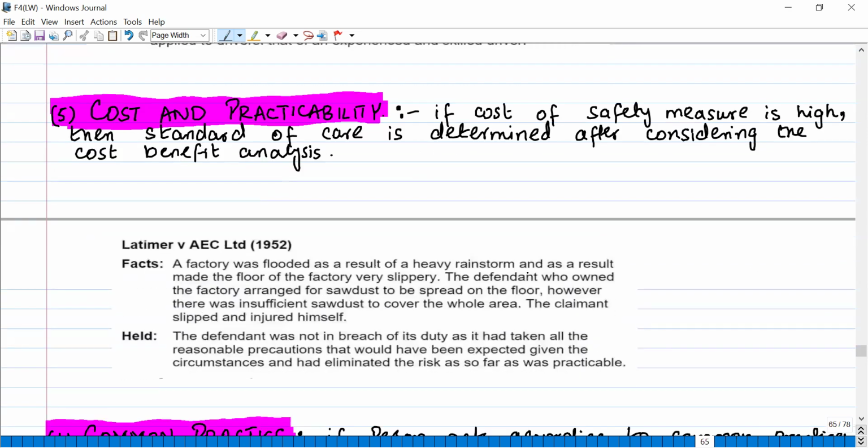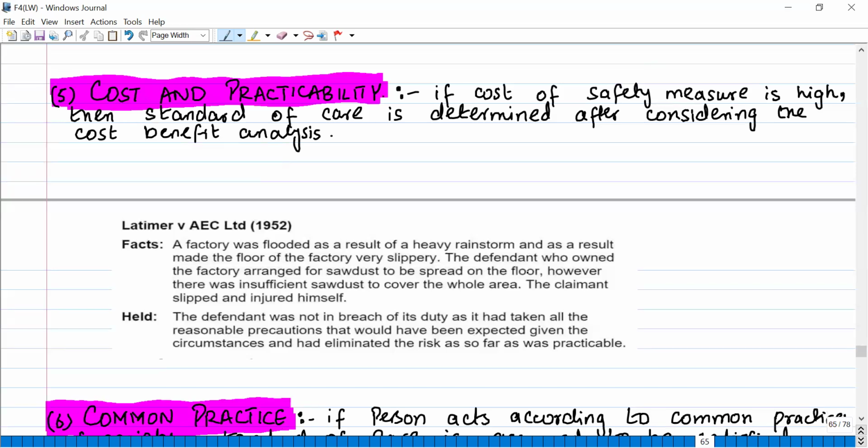Cost and practicability. Okay. If the cost of the safety measures is high, then the standard of care is determined after considering the cost benefit analysis. Now, basically, let's say that because of your act, you can foresee a harm. Okay. Now, the thing is, how much can you prevent the harm? If the cost of preventing the harm is too high, then in that case, the standard of care is considered after determining the cost benefit analysis. Okay. Now let's understand this with this case.